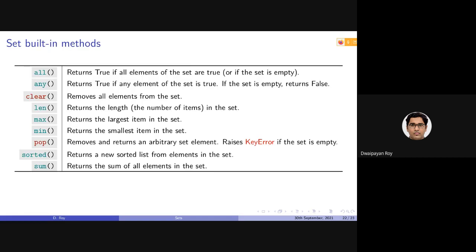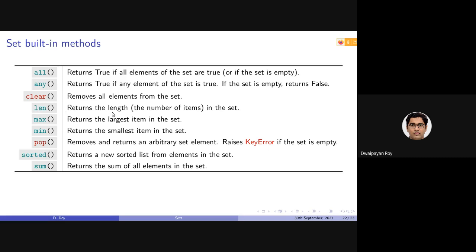So there are some other built-in set functions like all, which returns true if all elements in the set are true. Basically all the statements should be of Boolean type. Any is another function, which returns true if any of the elements is true, and so on. So basically you can understand the use from their names.